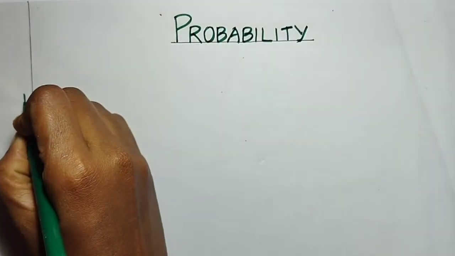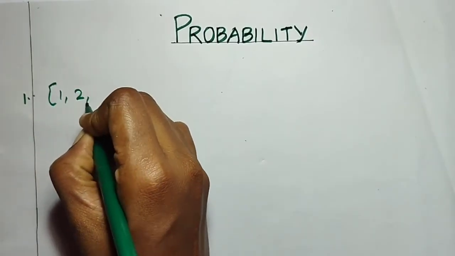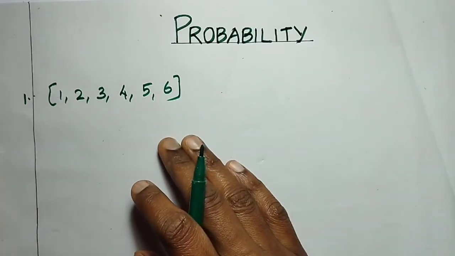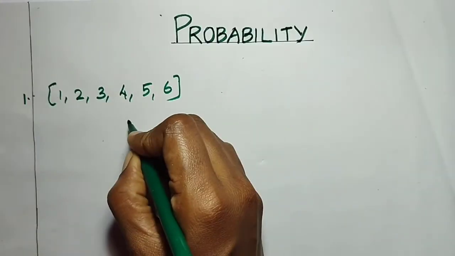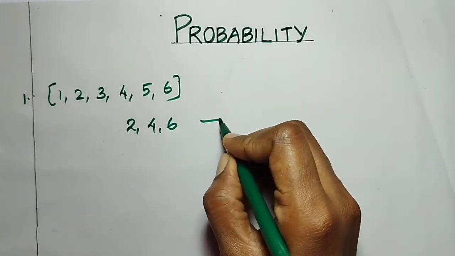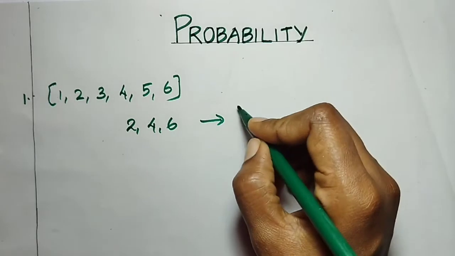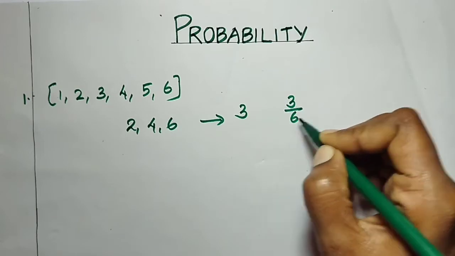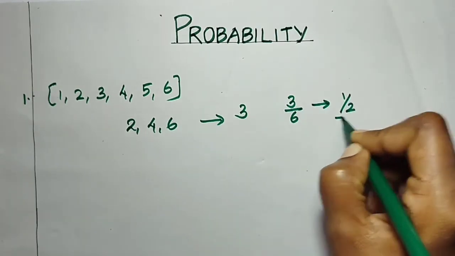So the sample space, that means total outcomes are 1, 2, 3, 4, 5, 6. Out of these, we have to find out the even numbers. Which are the even numbers? Yes, 2, 4 and 6 are even numbers. So, number of even numbers is 3. So, our probability will be 3 by 6, that is 1 by 2. So, the fourth option is right.